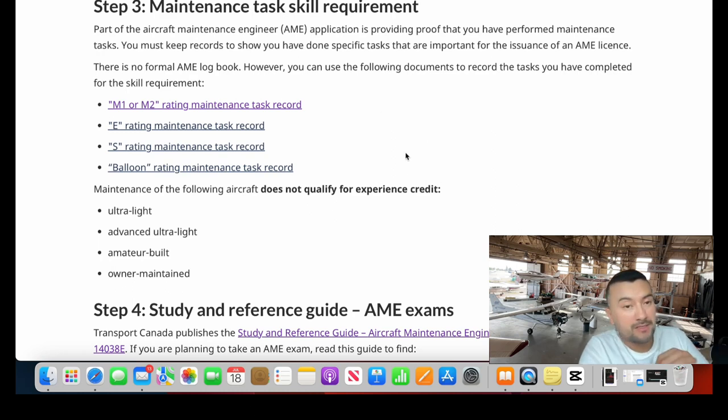My advice right now is to use the format that they are giving you. Please use that format. Don't use another kind of format because it's going to be difficult to be approved, at least from my point of view, if you don't use the form that they give you.